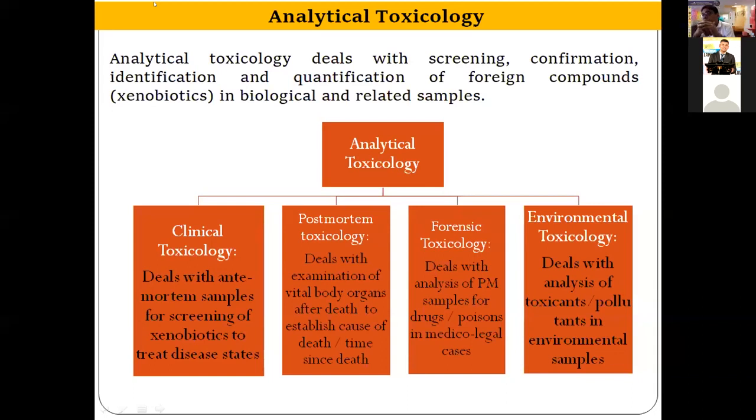Then we go for the third step, that is detection and identification. In a forensic toxicology laboratory, this is generally achieved by thin layer chromatography, because it's the simplest chromatographic technique, very fast, with high sample throughput, and very simple to perform. After that comes the second confirmation, where quantitative analysis is required, and qualitative analysis as well. This can be done by various instruments like gas chromatography, mass spectrometry, and HPLC.